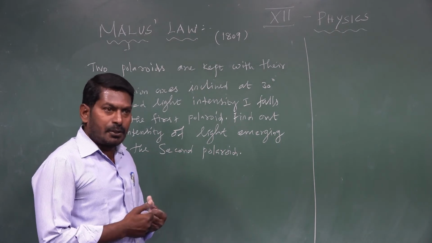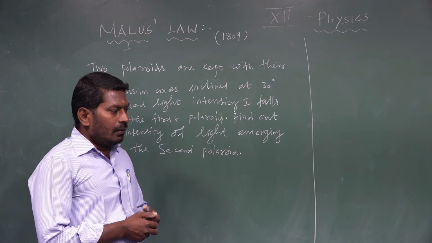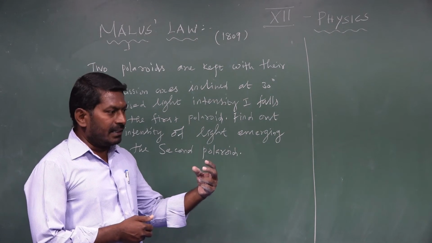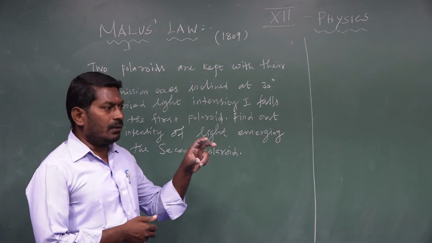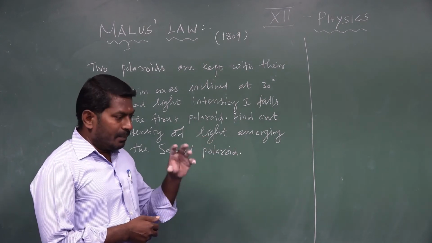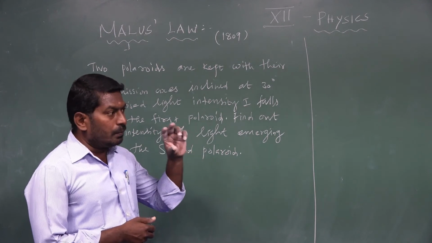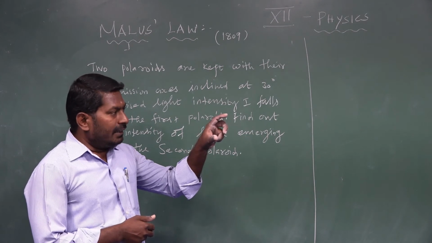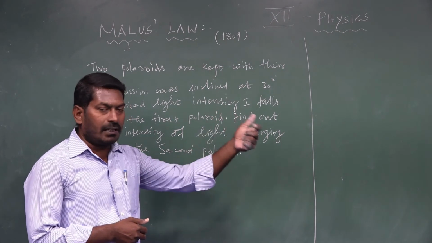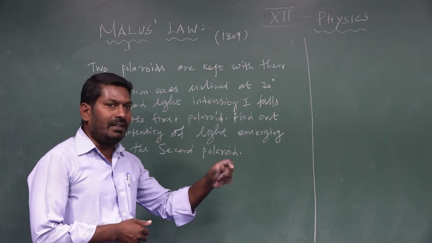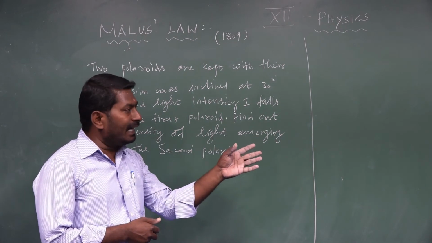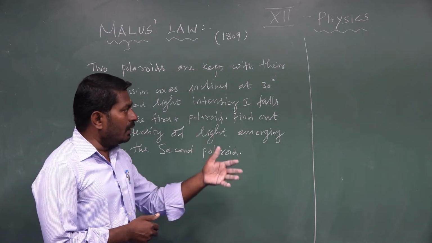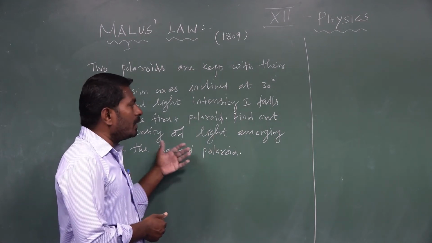Malus law helps us to determine the intensity of emergent light coming from the analyzer when the analyzer is rotated, whatever the angle may be. When plane polarized light is allowed to pass through the analyzer and the analyzer is rotated through some angle, depending upon the angle between the transmission axis of the polarizer and the transmission axis of the analyzer, the intensity of emergent light from the analyzer continuously changes. On the basis of Malus law, we are going to calculate one problem.